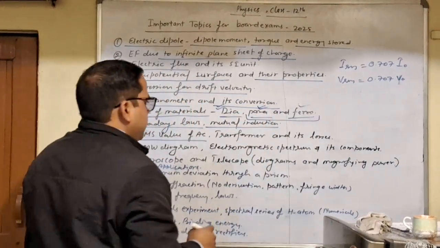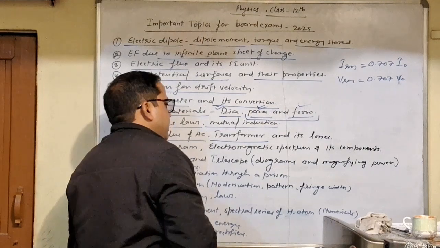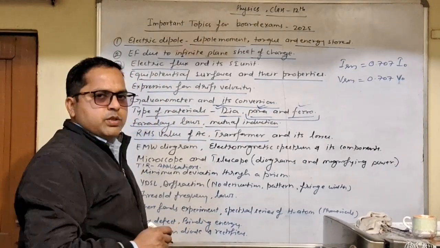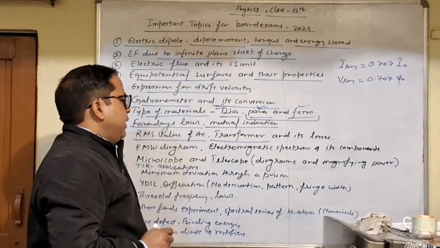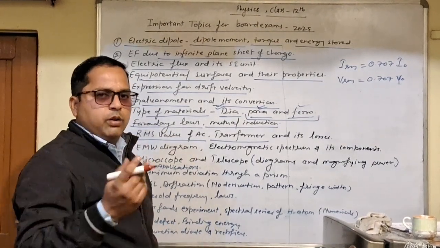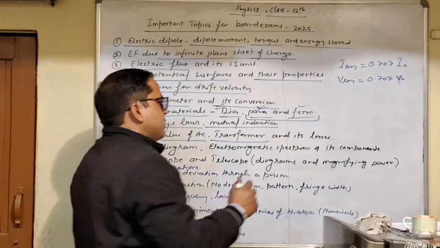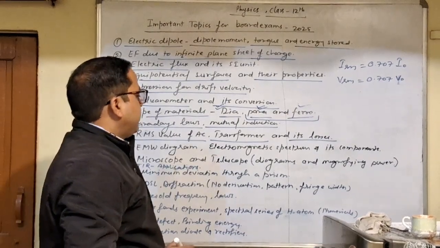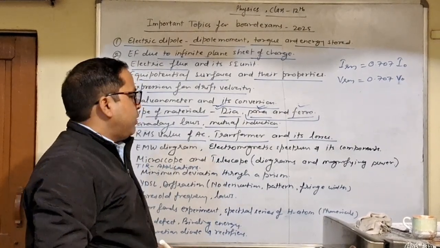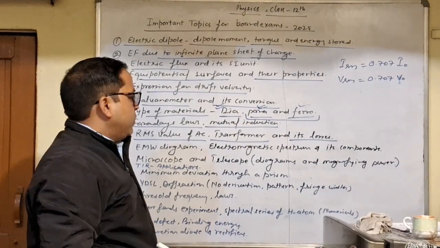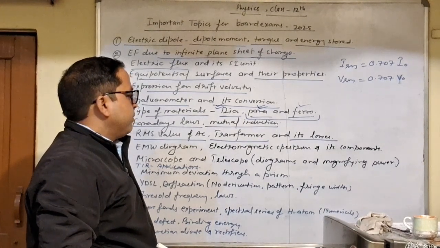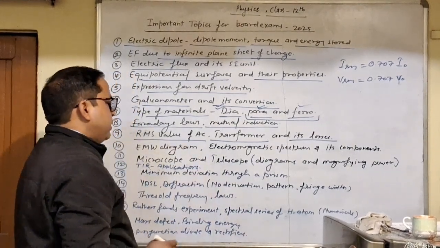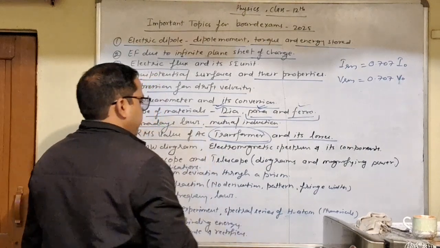Next, we have transformer and its losses. So you already know about it. What is the use of a transformer? It is used to step up or step down AC voltage, and the principle of working of a transformer is obviously mutual induction. It has many types of losses like eddy current loss, copper loss, flux loss, humming loss, and the methods of reduction of these losses. So prepare this very important topic, transformer.